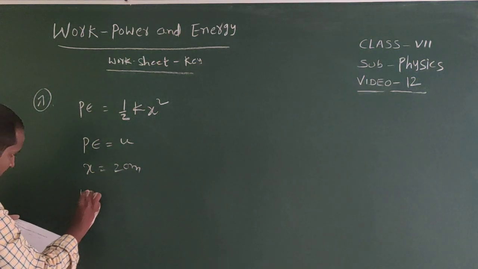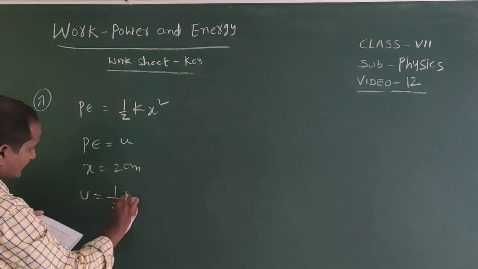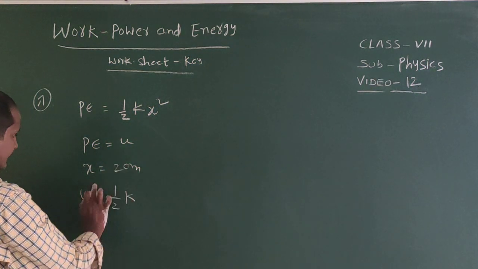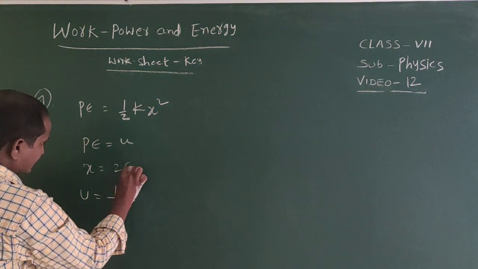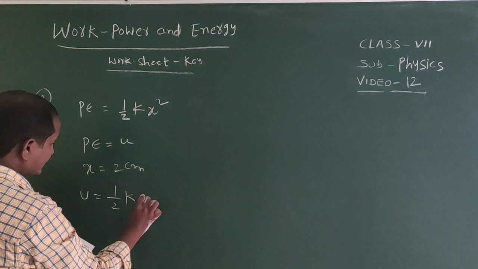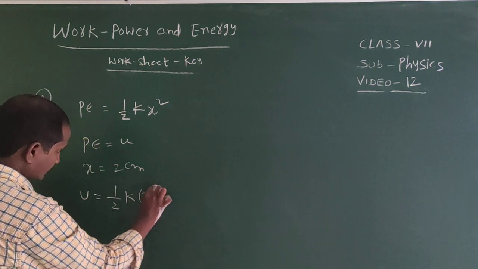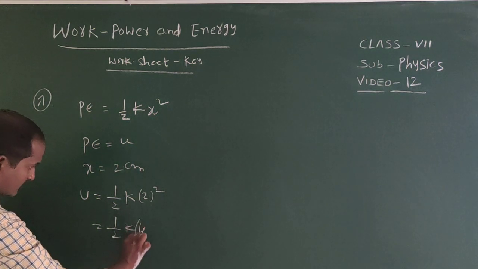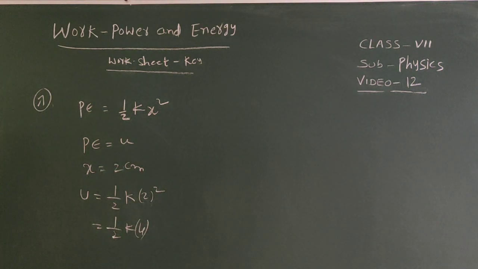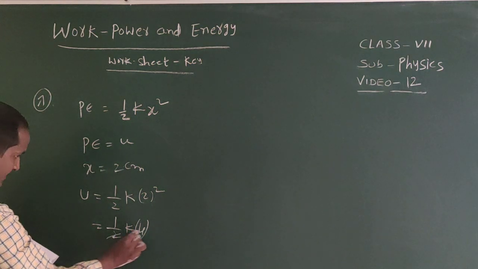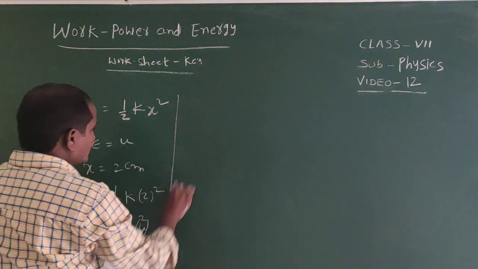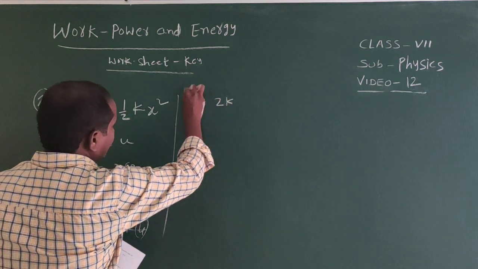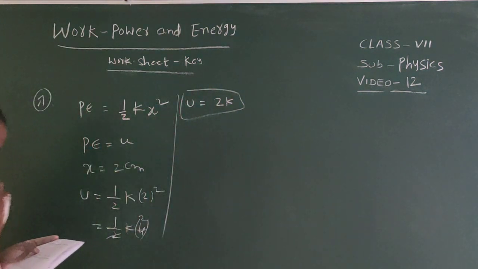So U equals half into K, where K is the spring constant, into x square, with x equal to 2 centimeters, so 2 square, that equals 4. Half into K into 4 gives 2K. So U equals 2K.